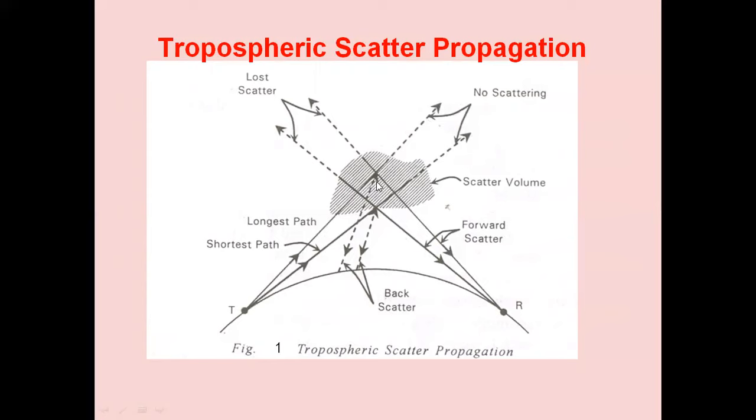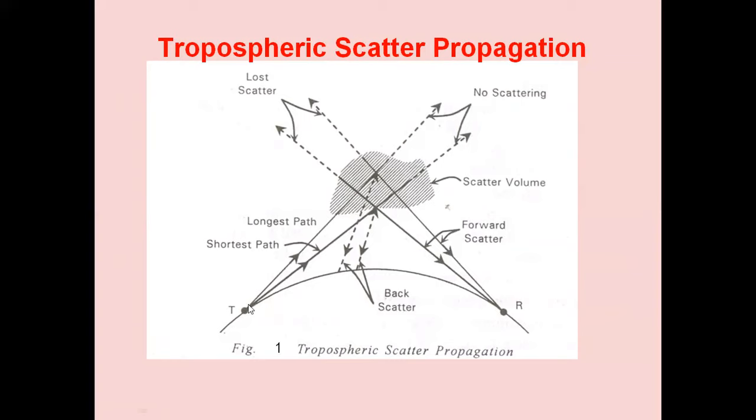Some of the electromagnetic waves are back scattered. Some of them are forward scattered. We are interested in forward scatter propagation. The waves that are forward scattered are received at the receiver. Hence tropospheric scatter propagation is also called forward scatter propagation.